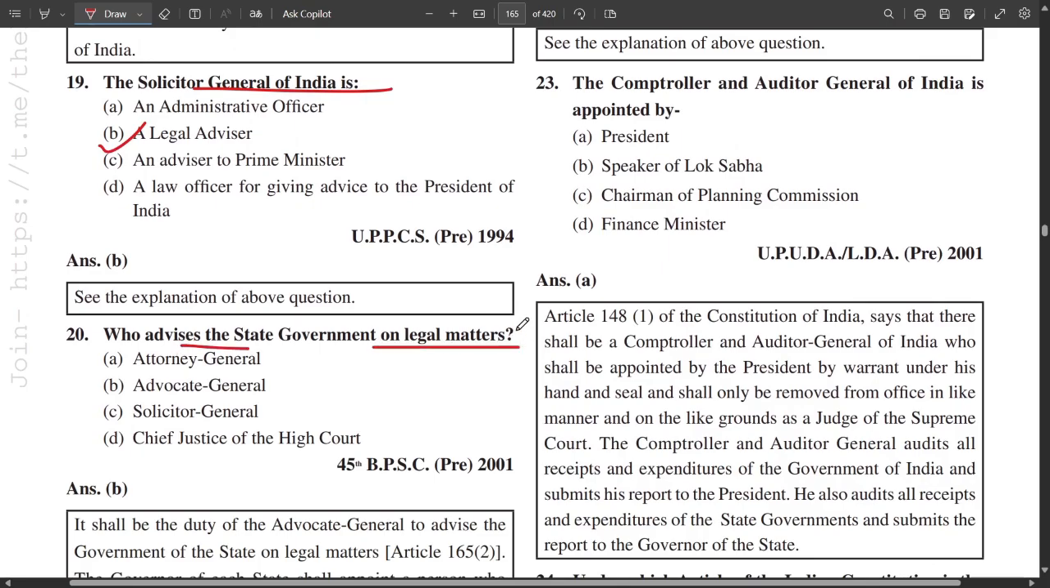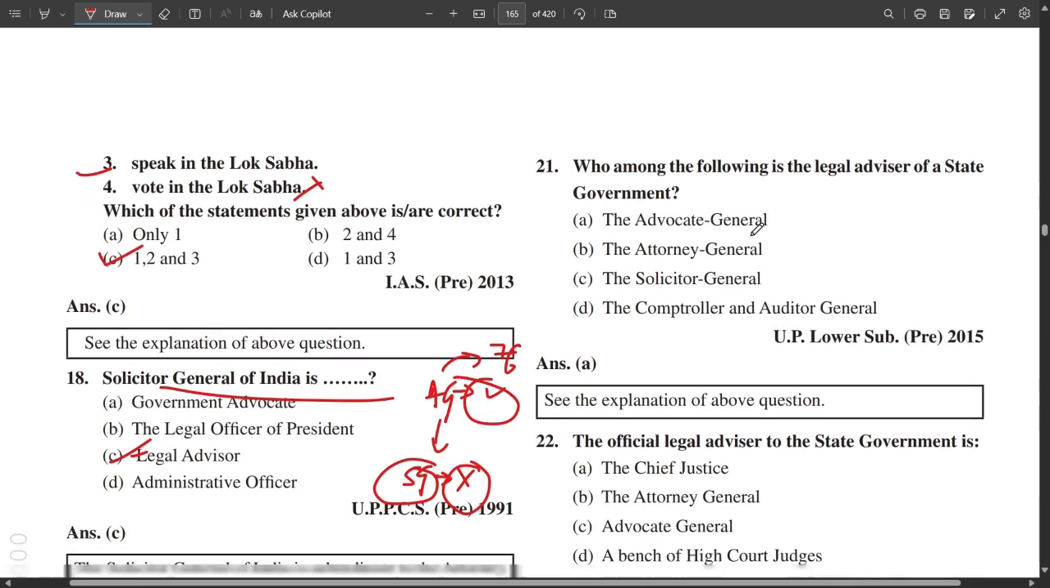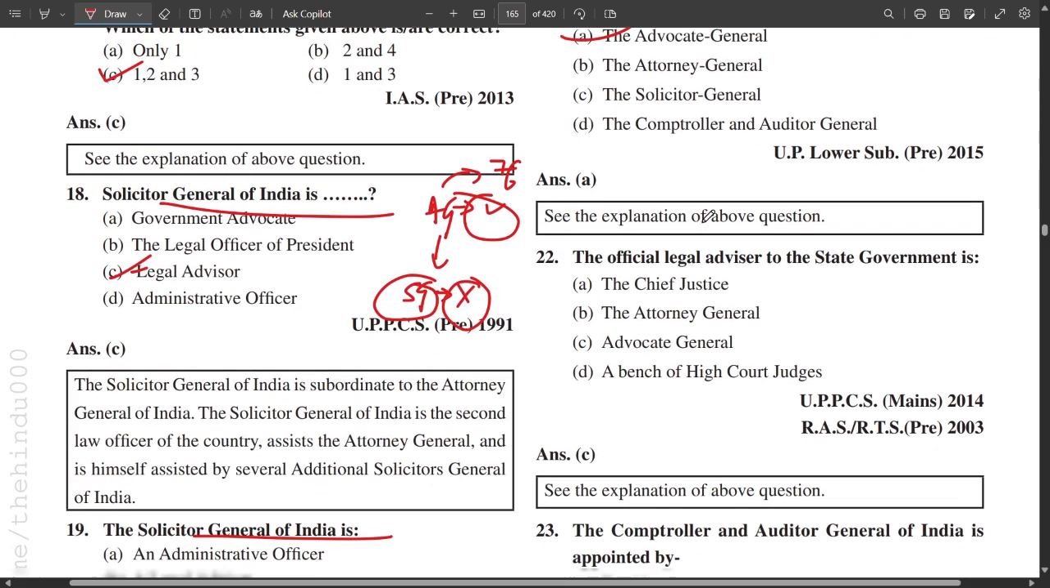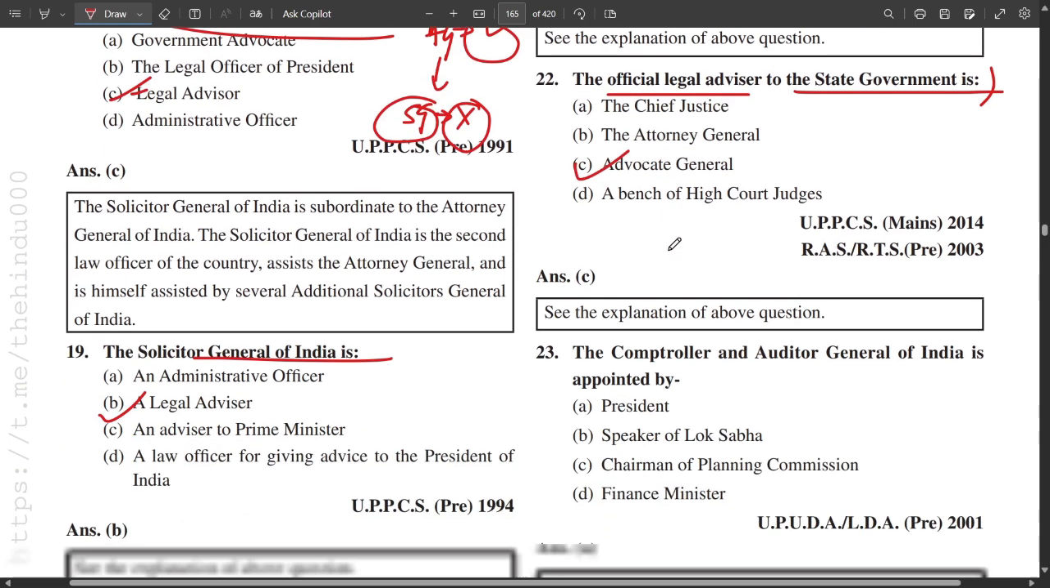Who advises the state governments on legal matters? That is the Advocate General. Who among the following is a legal advisor of state government? Advocate General. The official legal advisor to the state government is the Advocate General.